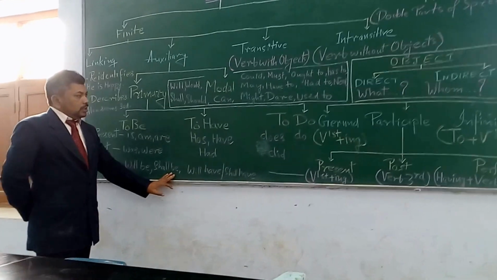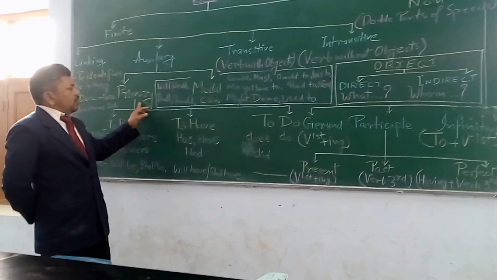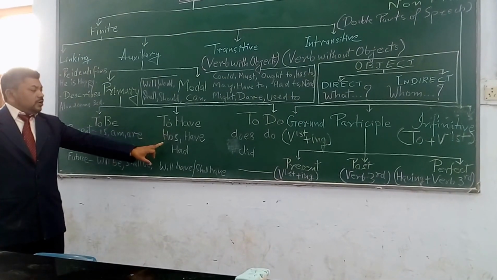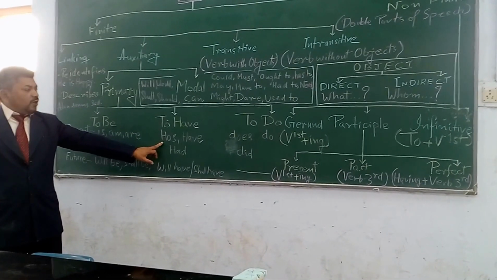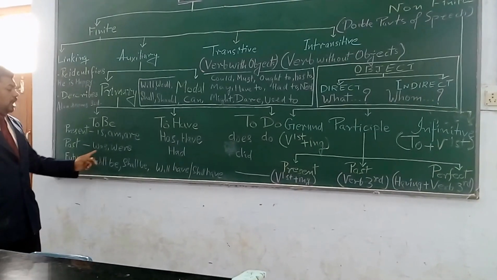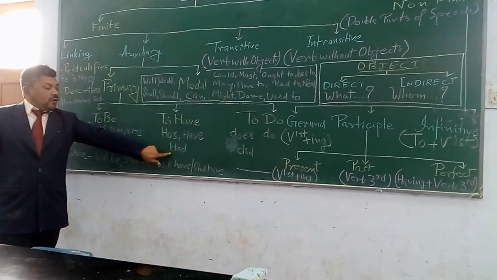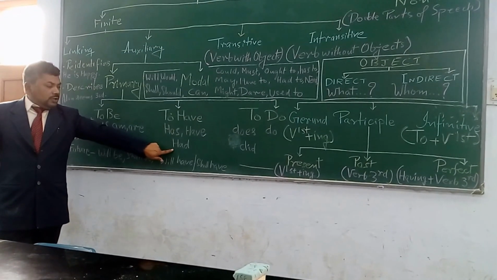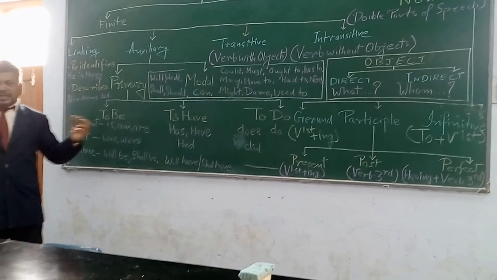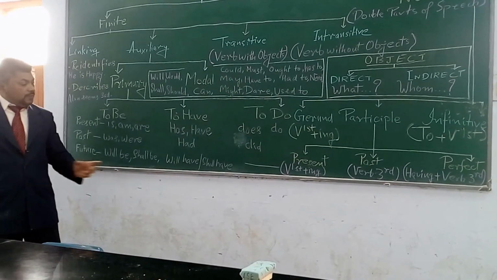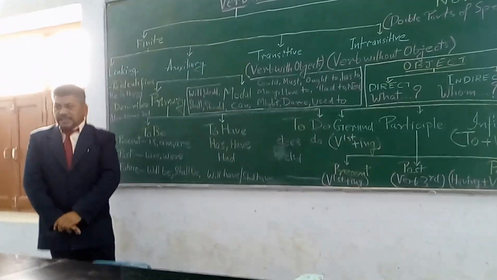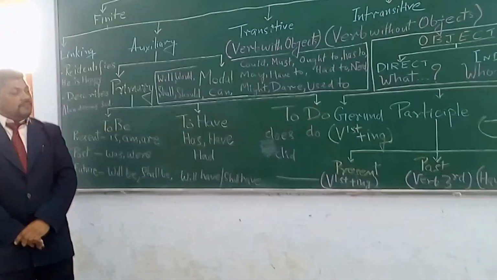Coming to the second subdivision of primary auxiliary, to have. For present singular we use has, and for present plural we use have. And for past singular and plural there is one form of to have, that is had. And for future there is no direct categorization as such, but shall have and will have can function as the future form of to have.